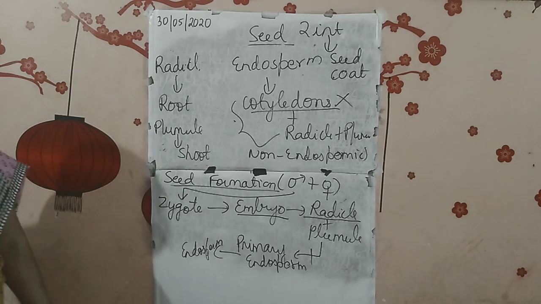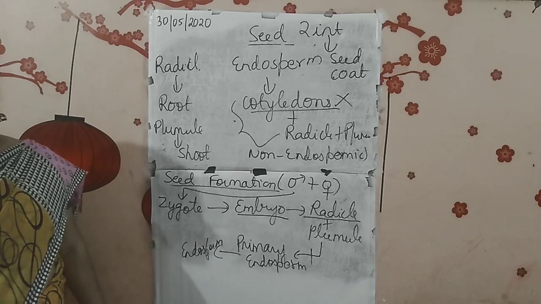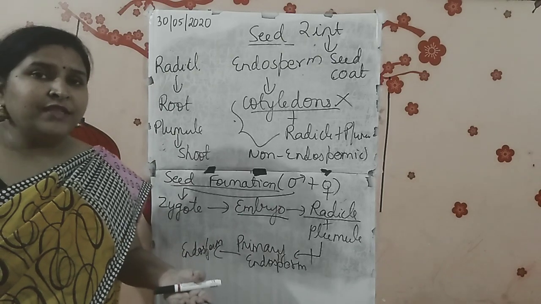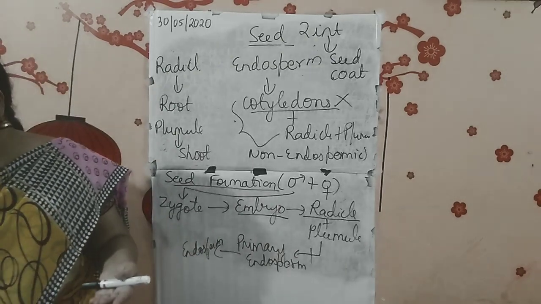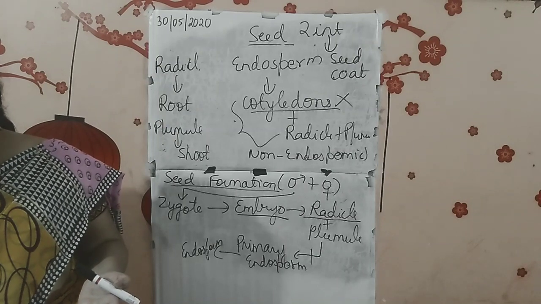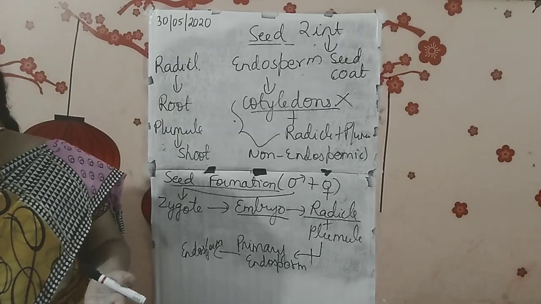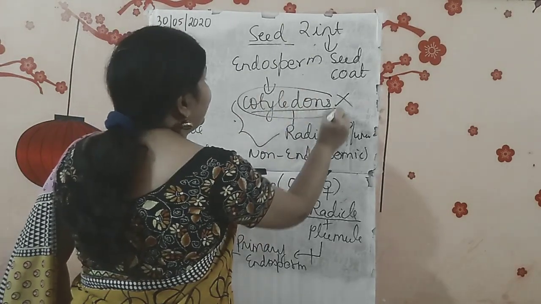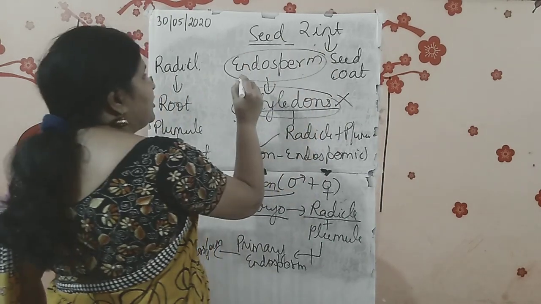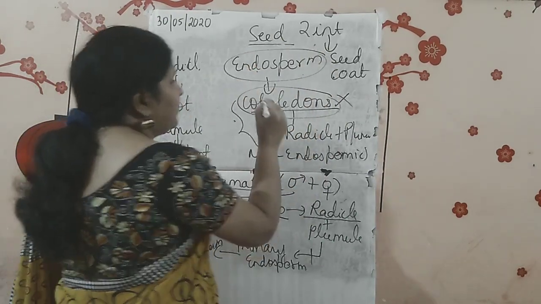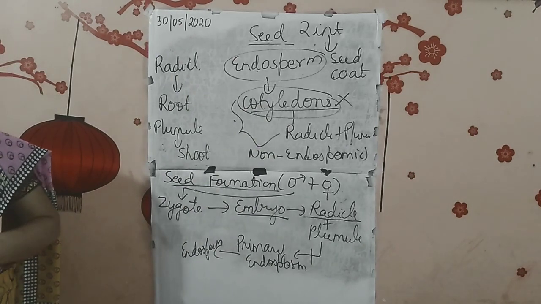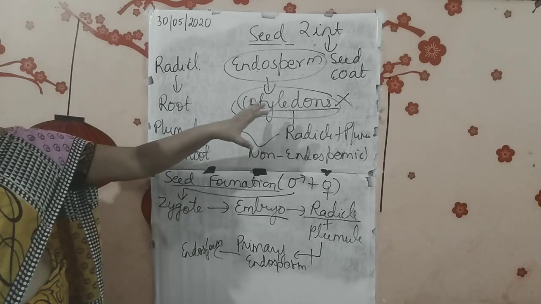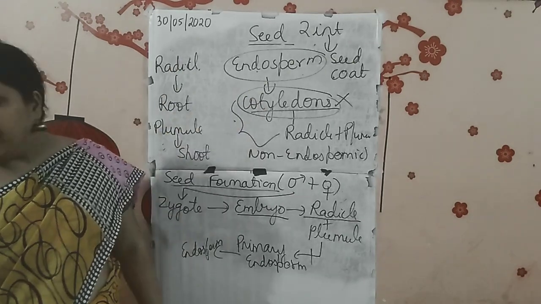Now what is the significance? If you see the last topic given over there, significance. Seed, as you know, is one of the most important factors to give rise to what? To the next generation. Seed is the beginning of a new generation. Seed represents a miniature plant with an adequate supply of reserve food. What is the reserve food? Reserve food is either cotyledon or the endosperm. Endospermic seed, endosperm; non-endospermic seed, cotyledons. So it contains reserve food to be used at the time of germination. This stored food plays a very major role at the time of germination.